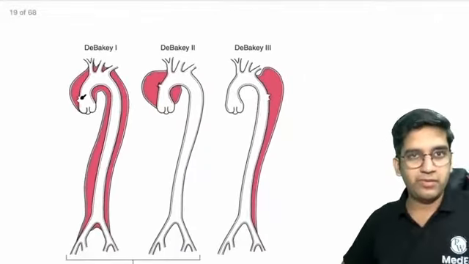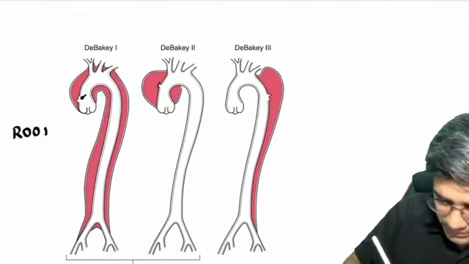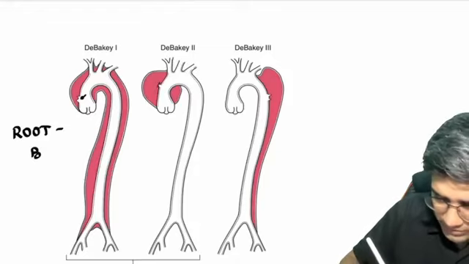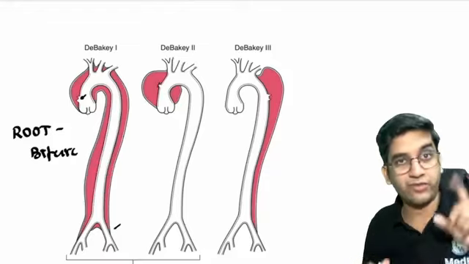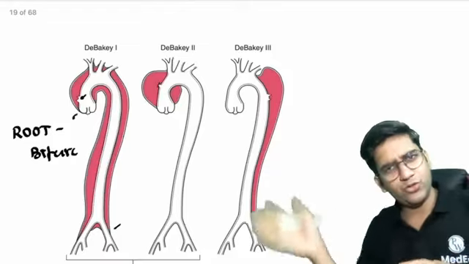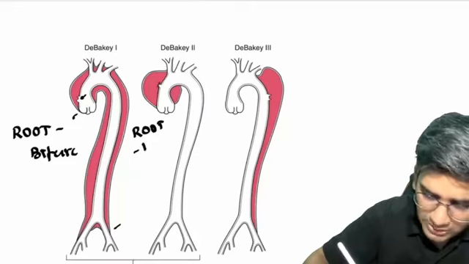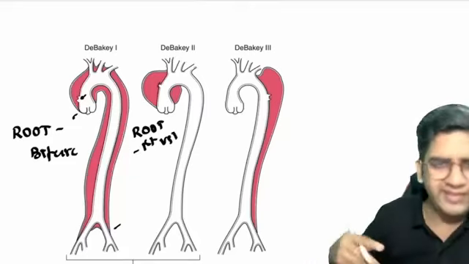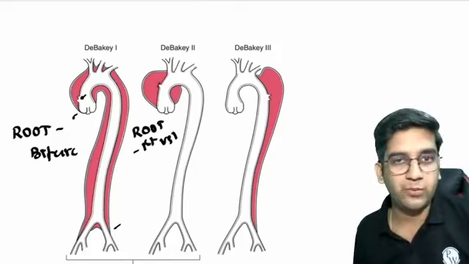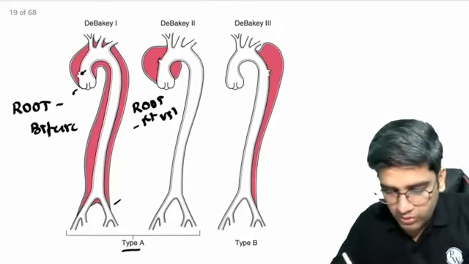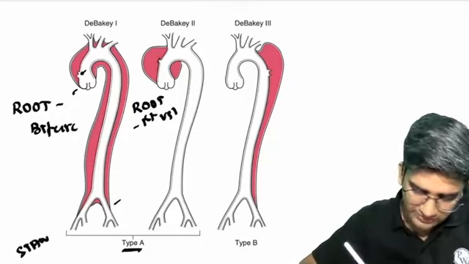There are three types of DPK classification. In DPK 1, the tear happens from the root of aorta and goes all the way to the aortic bifurcation, throughout. Second is from the root of aorta till the origin of the first vessel, the innominate artery origin. That's your DPK type 2. Both type 1 and type 2 are called Stanford type A. This is your Stanford classification.